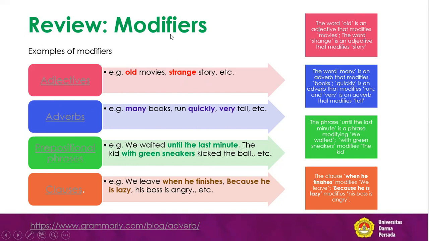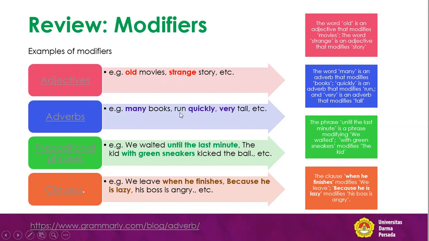Now we have modifiers in the category of adverb. Many books, run quickly, very tall. When we talk about a modifier as an adjective, the position is before the noun. Old movies, that means before movies; strange story, before story. But when we talk about modifiers from the category of adverb, we have many books, and we have run quickly.